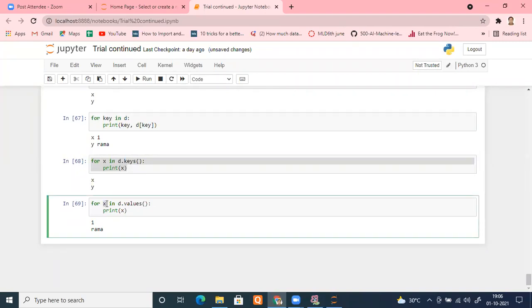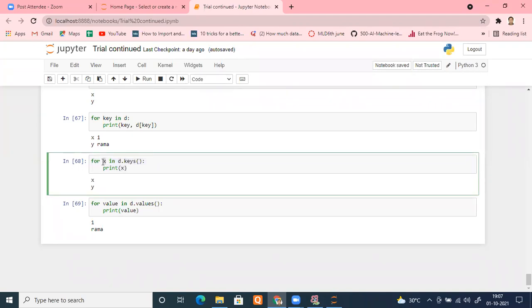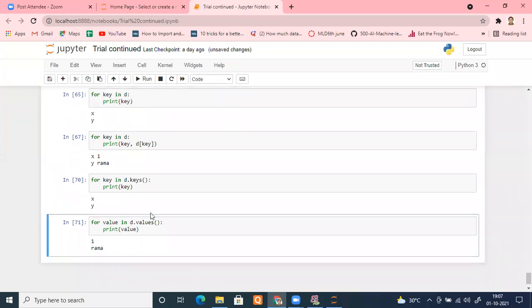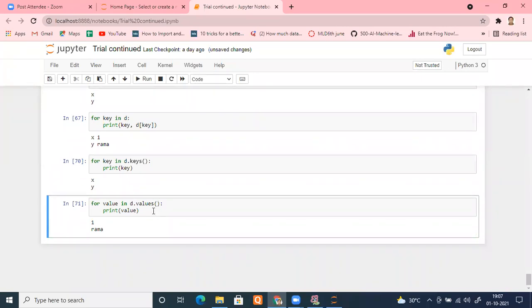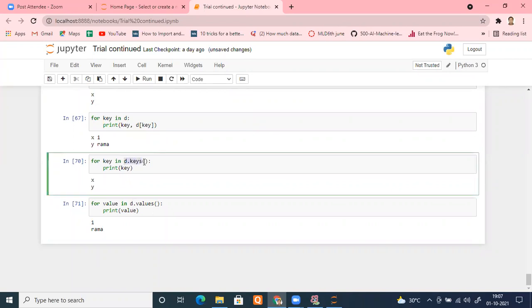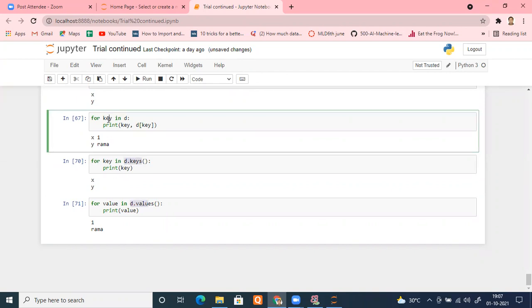So better here, what do we place? We place for value in D dot values, print value. I hope you are getting an idea. Similarly, instead of this, better place key. So let me rerun this cell. Okay, and rerun this cell. So these are different ways of accessing the same thing. Even if you don't know the function, means you don't know there is a function like keys and values, still you can access that. Why? This way.